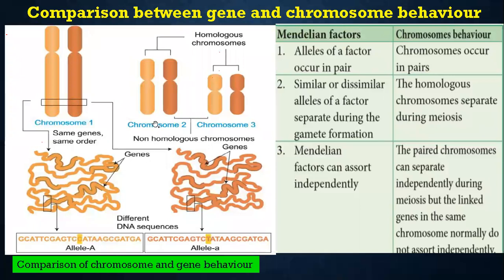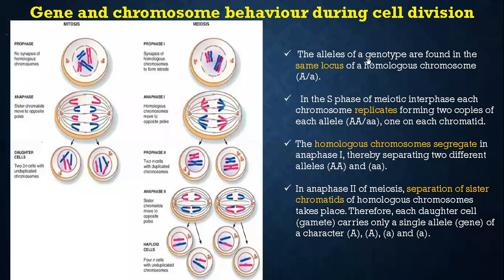So the alleles of a genotype are found in the same locus of homologous chromosomes. In the S phase of meiotic interphase, interphase being the phase between the two divisions, each chromosome replicates, forming two copies of each allele.